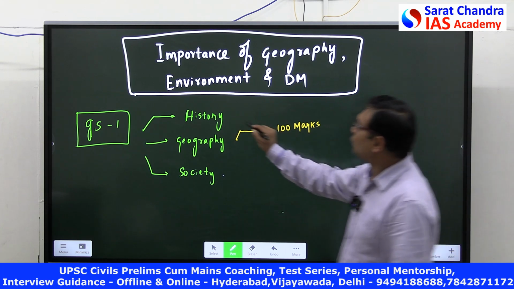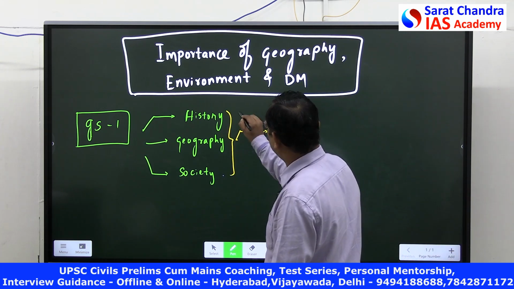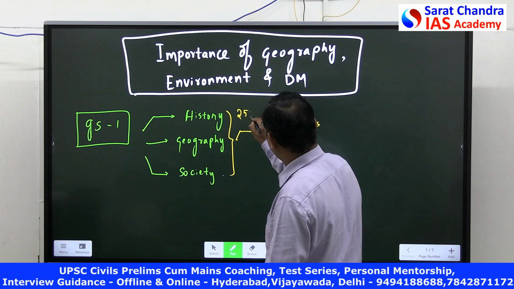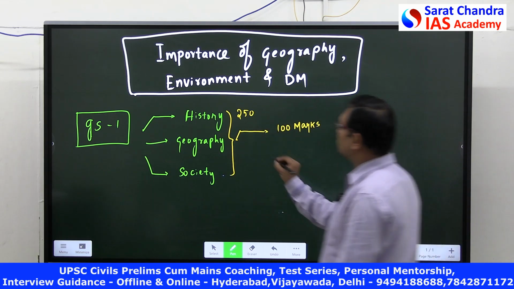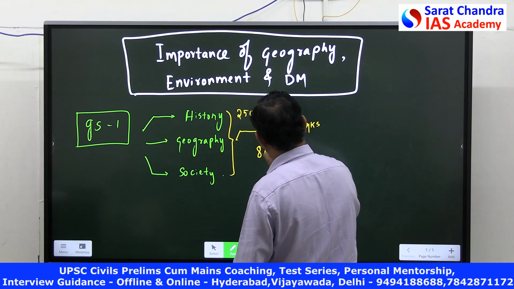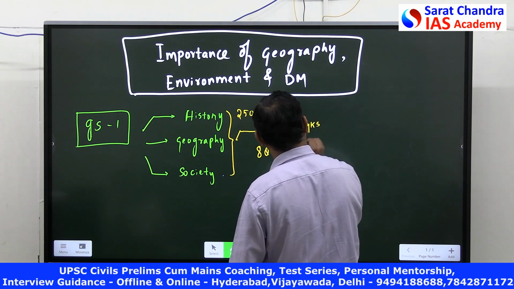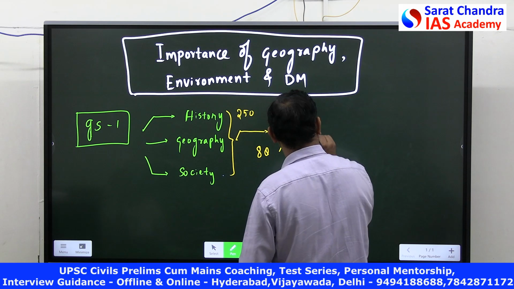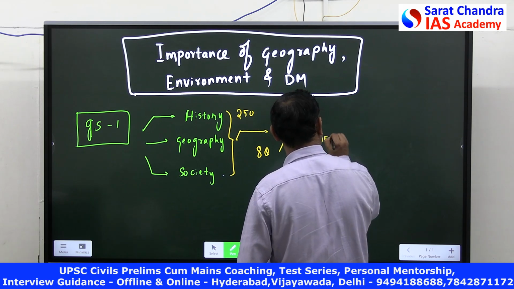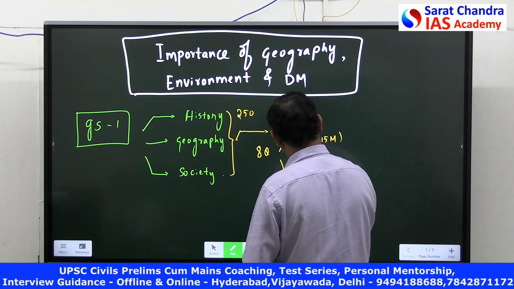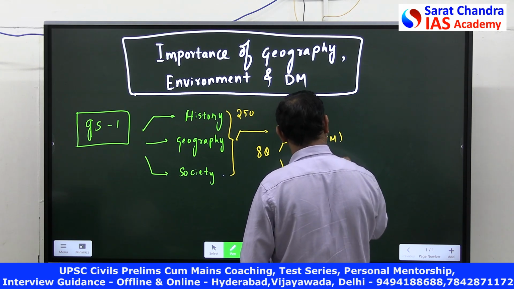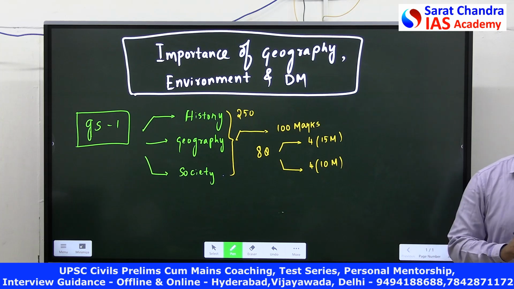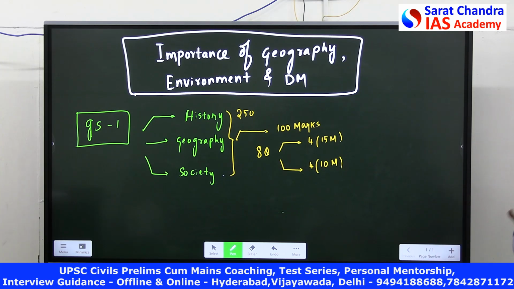Out of the 250 marks, 100 marks is your geography. There will be 8 questions in the geography. 4 are 15 marker questions and 4 are 10 marker questions. Total 100 marks.